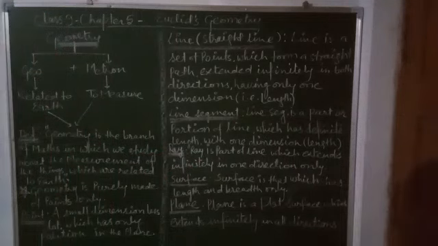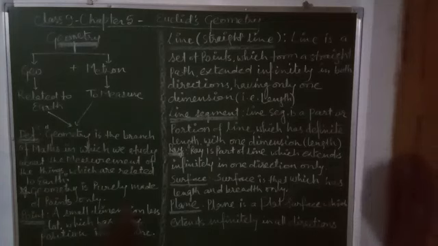Now surface. Surface is that which has length and width only. Where the length and width are there, that is called surface. Surface can be plane surface, curved surface, zigzag surface. Zigzag means valley shaped, curve means circular shape, and plane surface means flat.